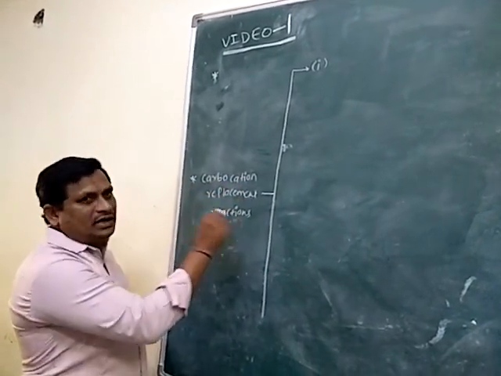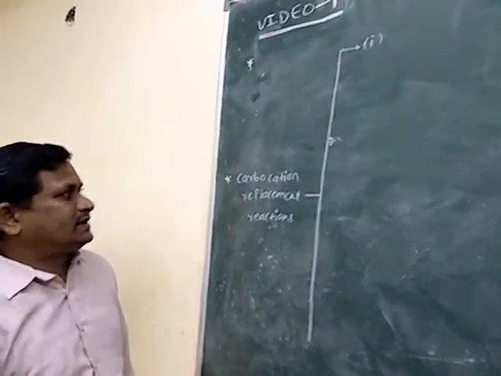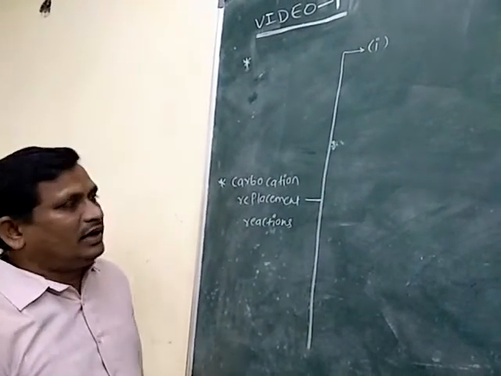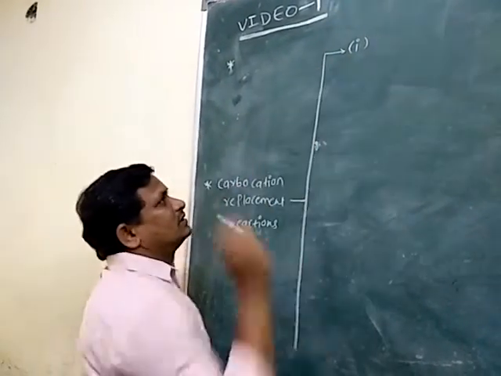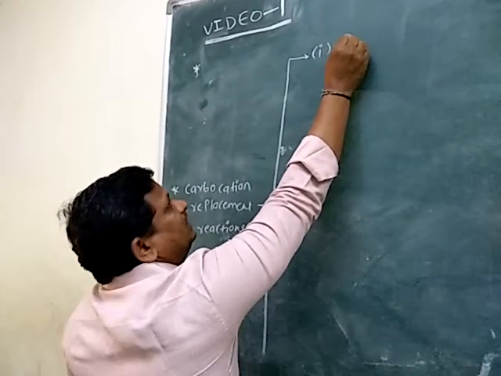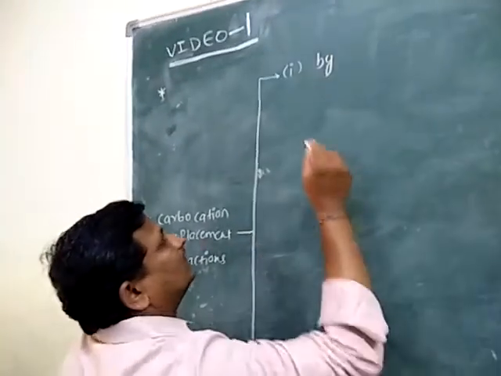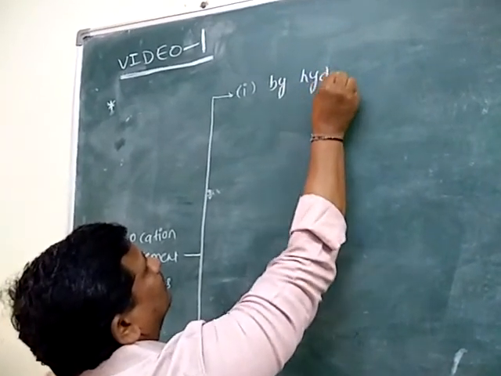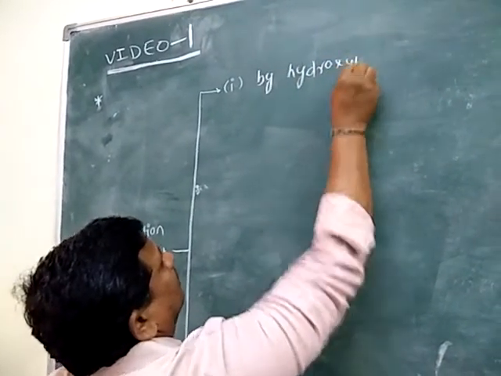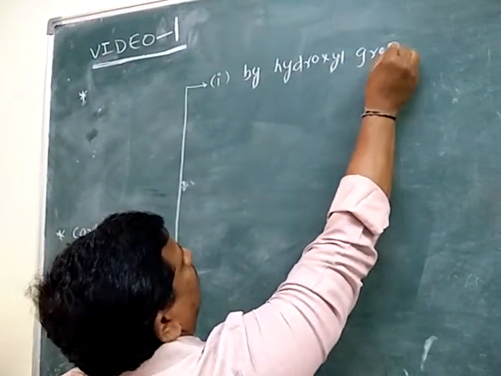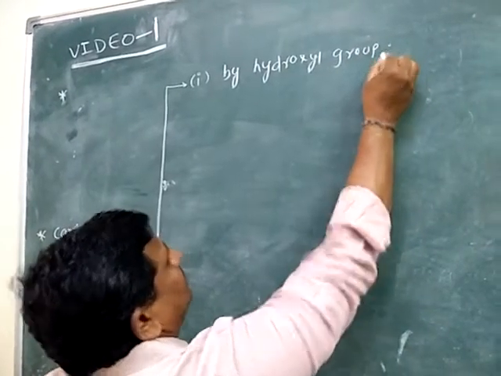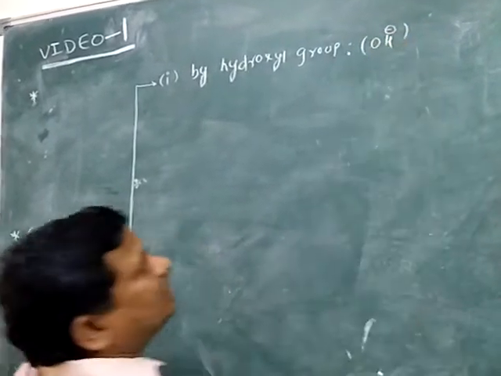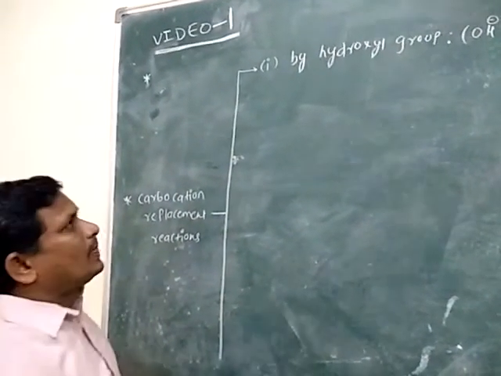Carbocation replacement reactions in alkyl halides. One is replacement by hydroxyl group. Hydroxyl group is the OH minus. So the replacement of hydroxyl group.